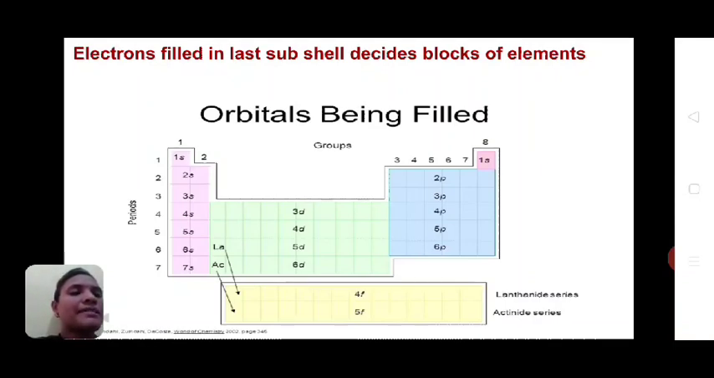Similarly, in blue color we can see P block elements. In the second period we can see the outermost electron is present in the 2p shell. In the third period we can see the outer electron is present in the 3p subshell. Similarly, if we go for 4p, 5p, 6p, the outermost electrons are present in the respective p subshell. So these are the orbitals filled in particular elements, and they decide which element belongs to which block.